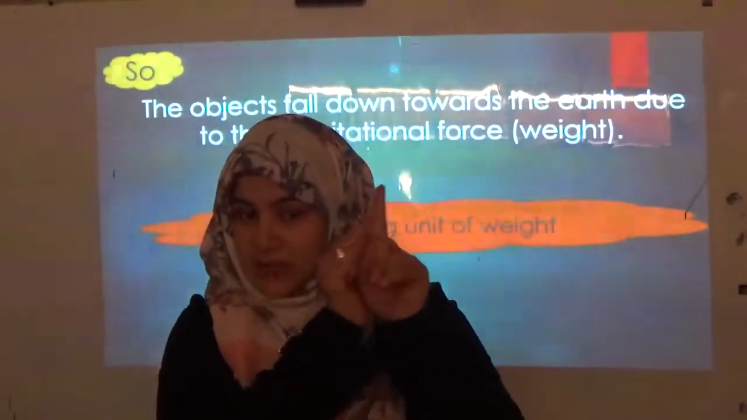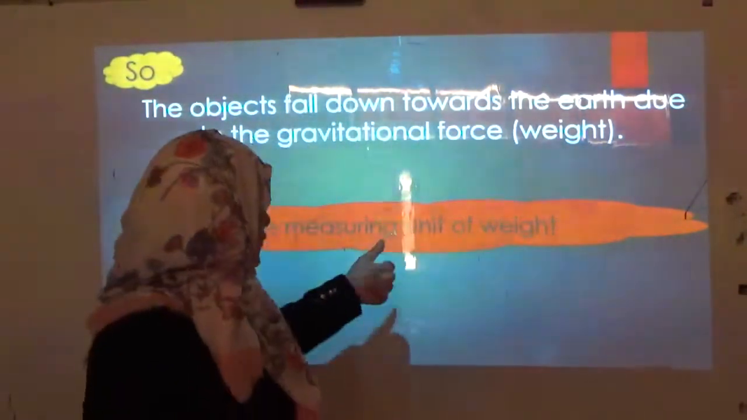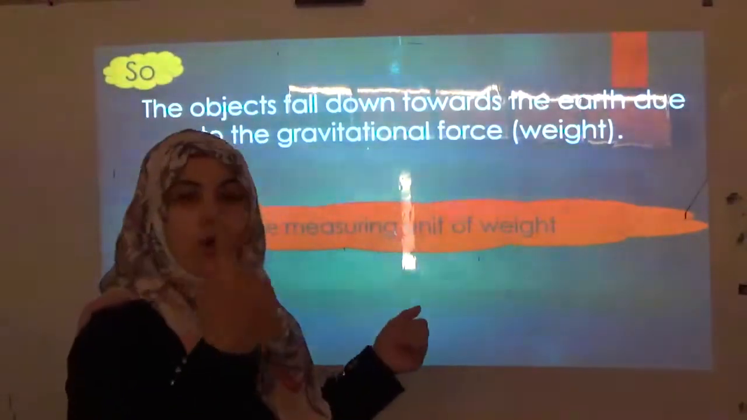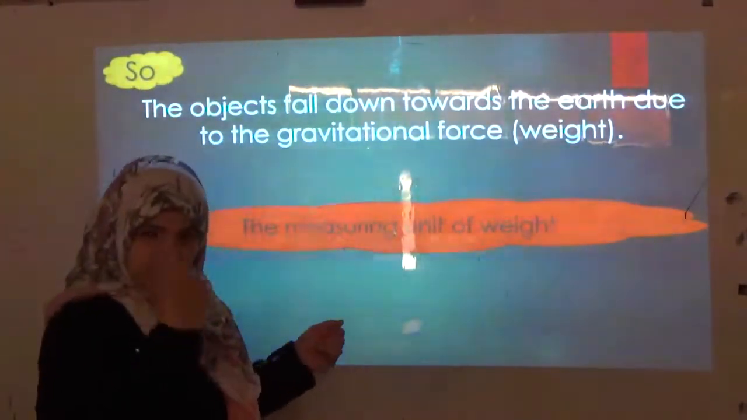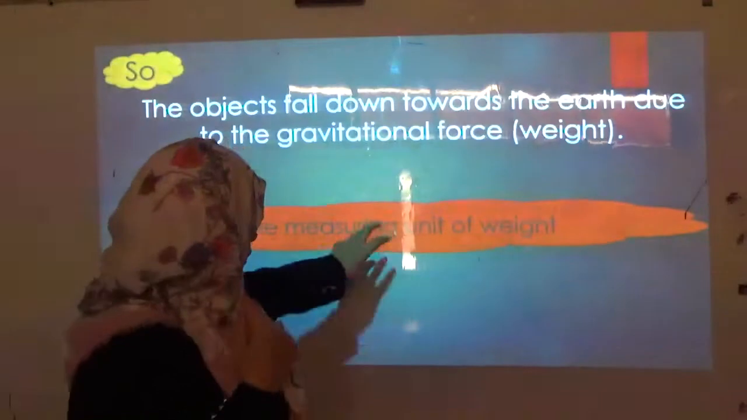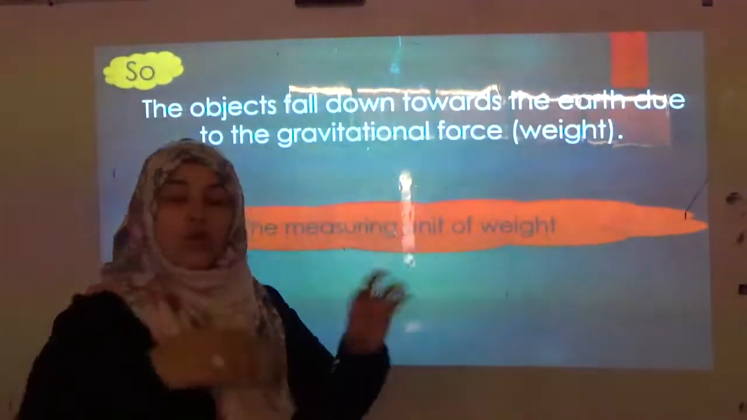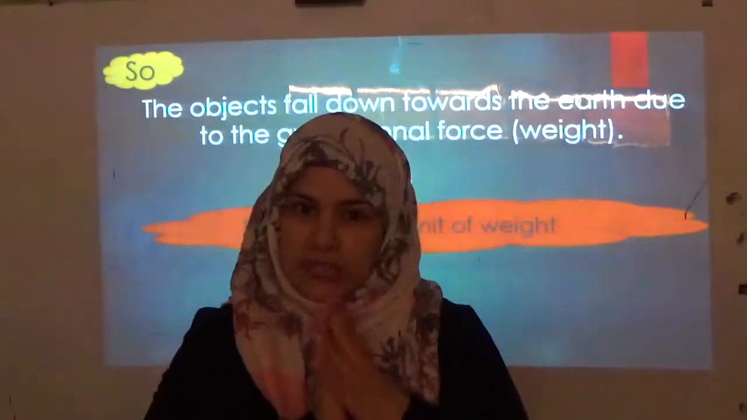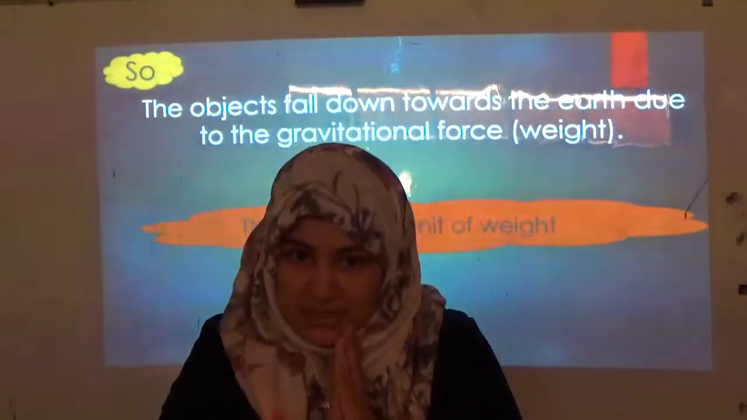For large masses, we use kilograms. But here, for the weight, we study only 1 unit. Only 1 unit will be studied in our lesson for the weight. The measuring unit of weight is named after the great scientist who discovered gravity. Do you remember his name?